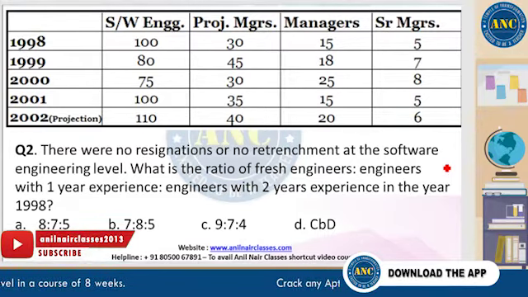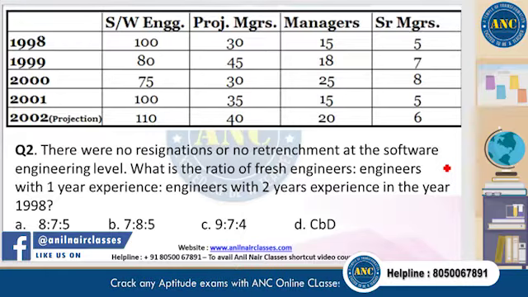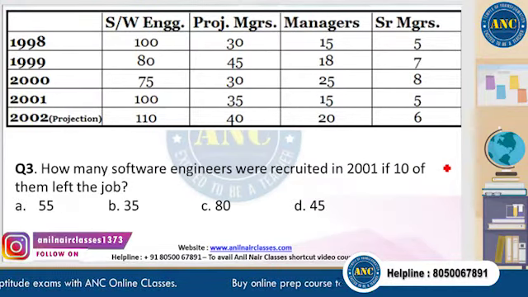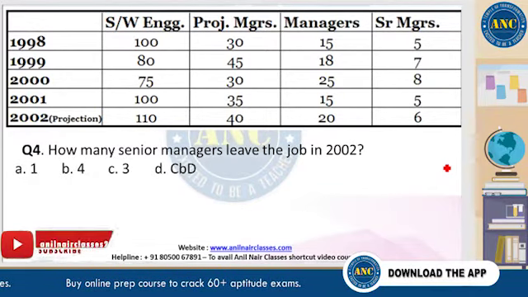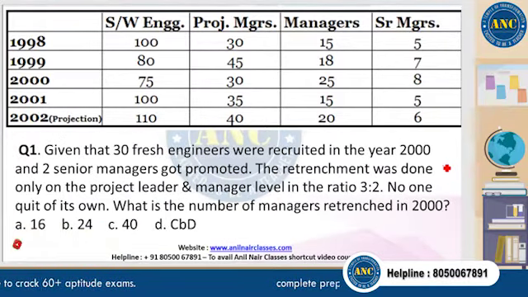What is the ratio of the fresh engineers, engineers with 1 year experience, and engineers with 2 years experience in the year 1998? How many software engineers were recruited in 2001 if 10 of them left the job? And finally, how many senior managers left the job in 2000? These are the 4 questions, right? Let's look at the first question.